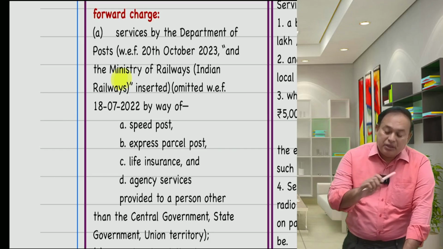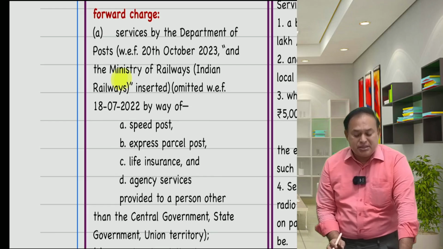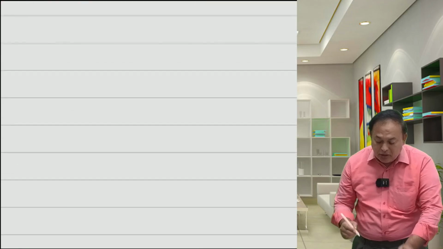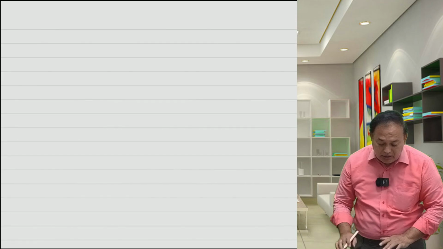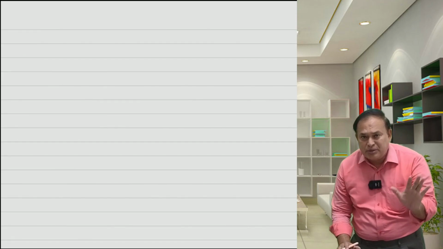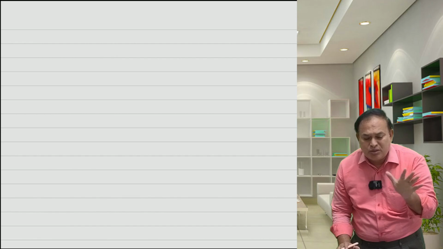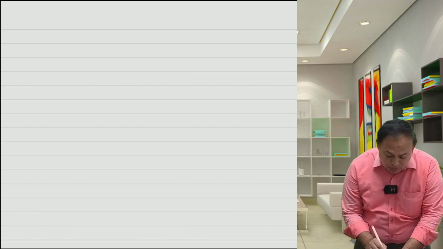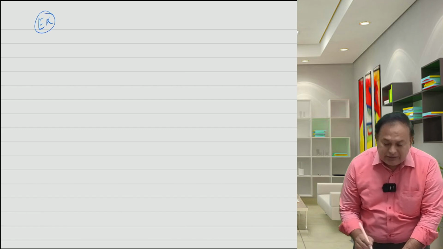So I would like to bring to notice, we need some clarification with regard to forward charge or reverse charge. I am not referring to any exempt supply here. If it is exempted, the question of forward charge or reverse charge doesn't arise. That you are aware of. So I am presenting one example.